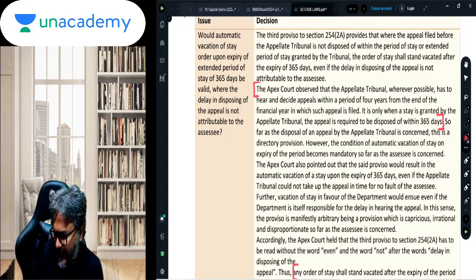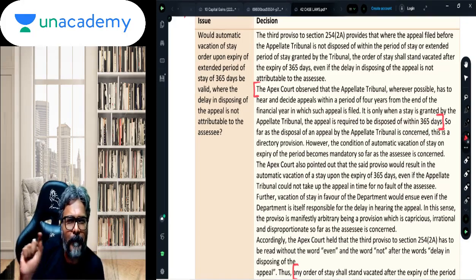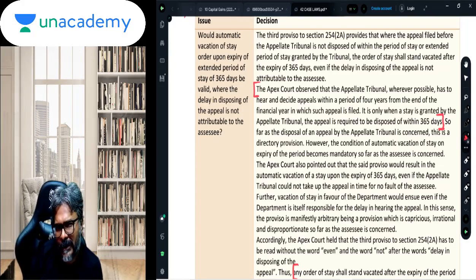Students, generally, as far as the ITAT is concerned, the time limit to complete the order is 4 years from the end of the financial year in which the appeal was being made. That is a 4 years time limit in which the ITAT can pass its order.